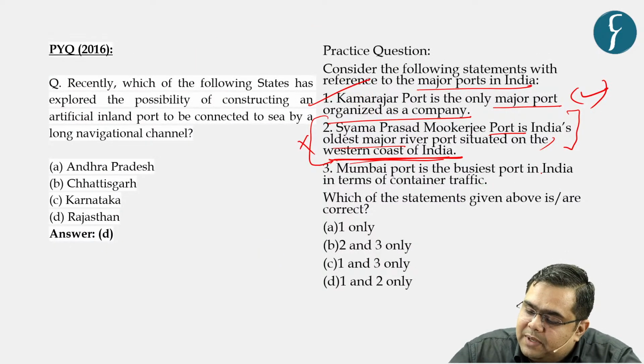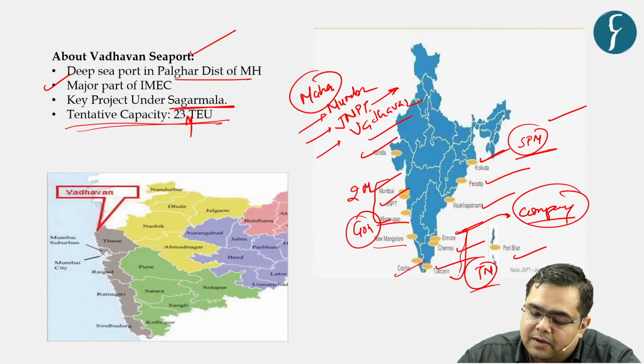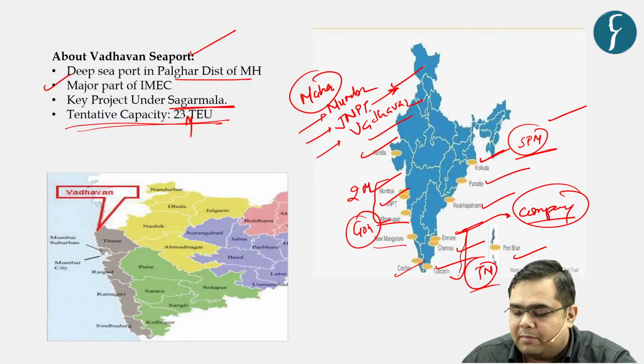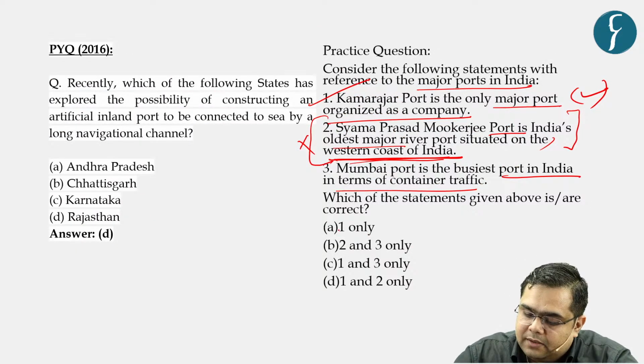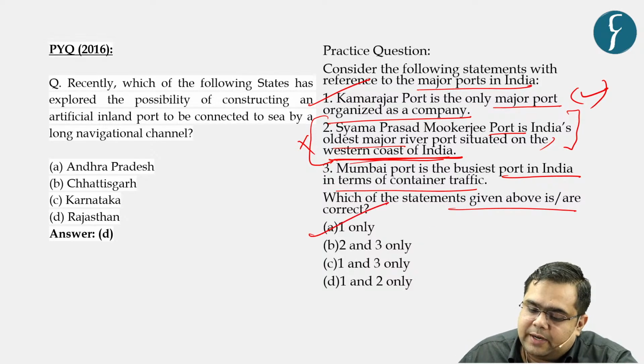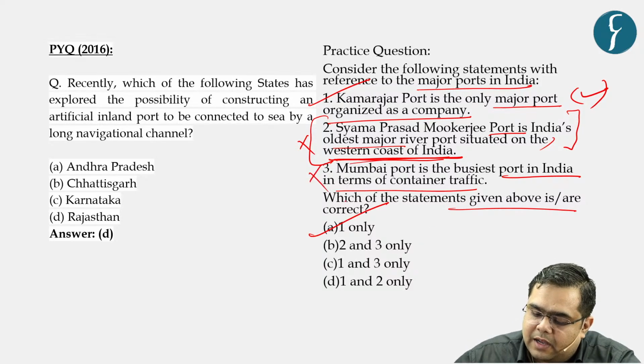Mumbai port is the busiest port in India in terms of container traffic. We just learned that the busiest seaport in India when it comes to container traffic is JNPT. Again, it is located in the state of Maharashtra, right? So which of the statements are correct? Only statement 1 is correct and the rest are incorrect.